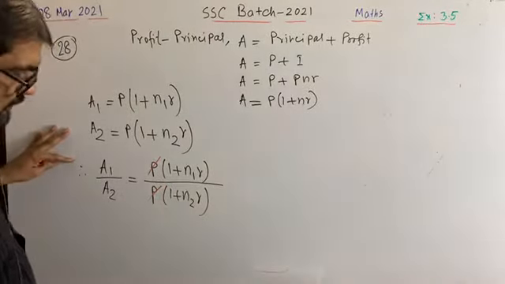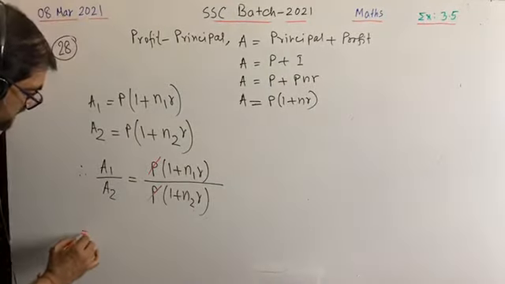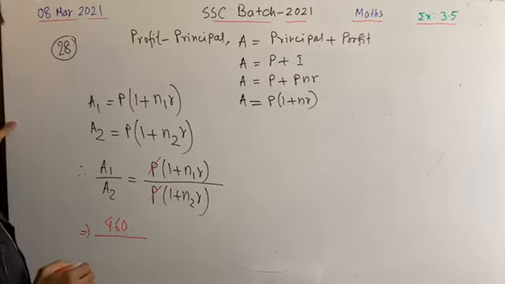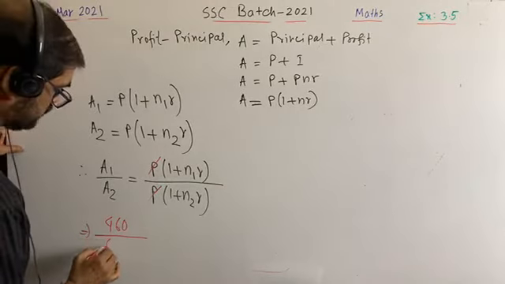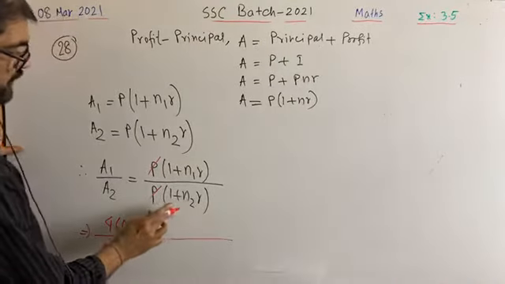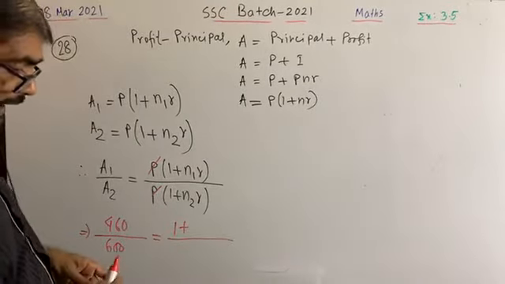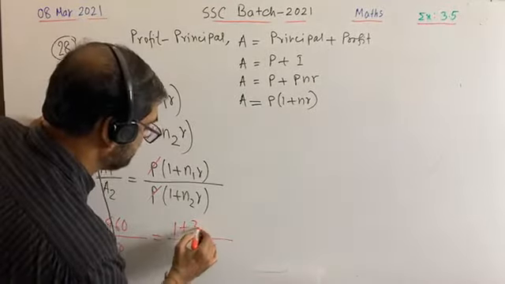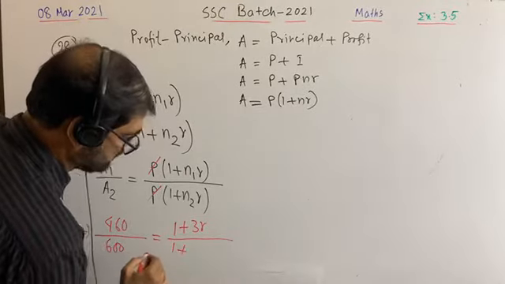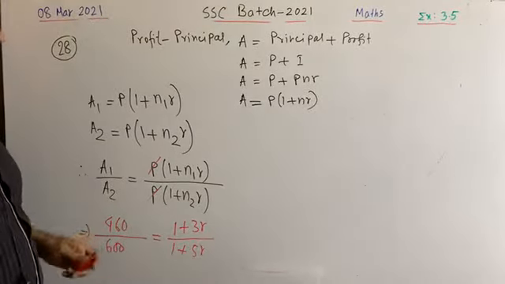Now what is A1? A1, as I told you, amount 1 is 460. Write down 460. What is A2? A2 is given in this question as 600. Then you write down 1 plus N1. What is N1? N1 is 3 years, so 1 plus 3R, and for the second part N2 is 5, so 1 plus 5R. Okay, now just multiply it.